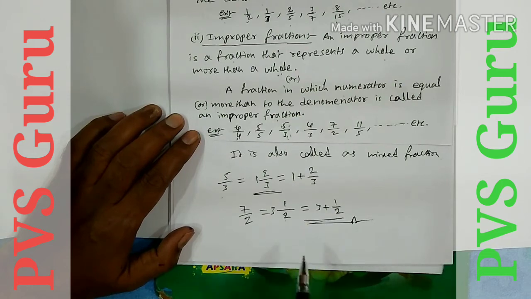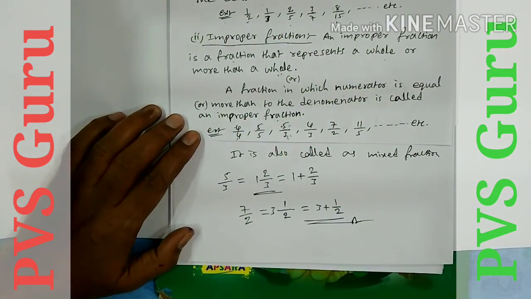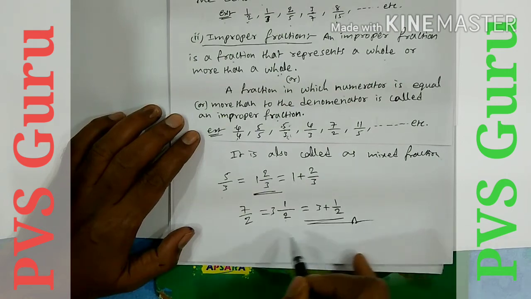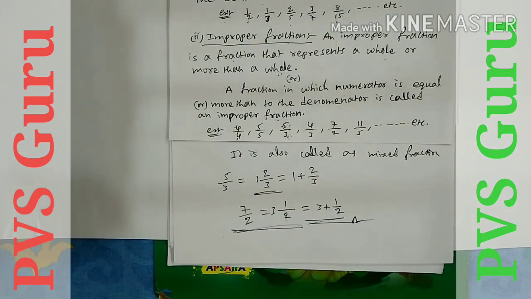Okay children, in this video we discussed what a fraction is, how it is formed, and how many types of fractions there are, that is proper fraction and improper fraction. Okay, in the next video we will start exercise 1. Then practice perfectly, and you can understand the next exercise easily.